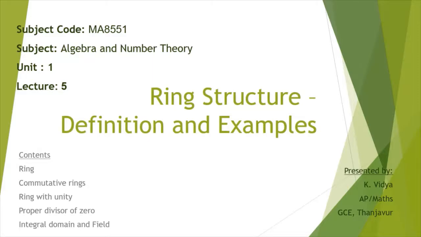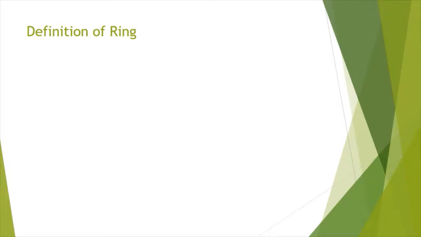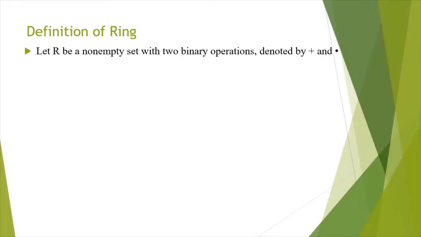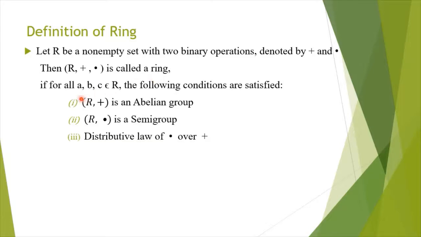First let us see the definition of a ring. Let R be a non-empty set with two binary operations denoted by plus and dot, where plus denotes addition and dot denotes multiplication. Then (R, +, ·) is called a ring if for all a, b, c belonging to R, the following conditions are satisfied.